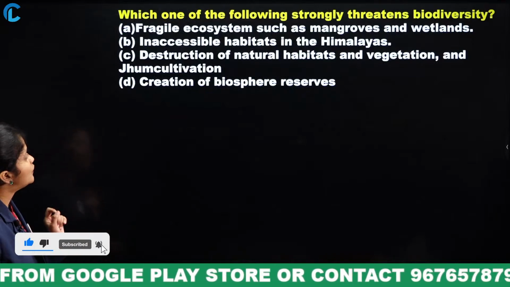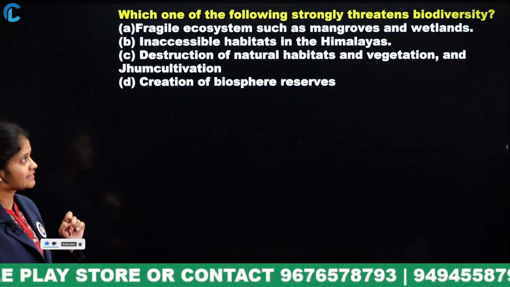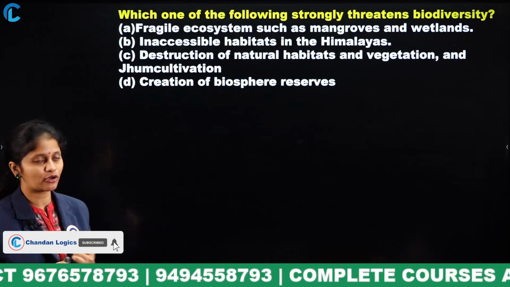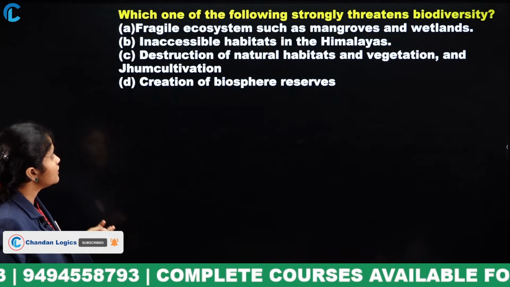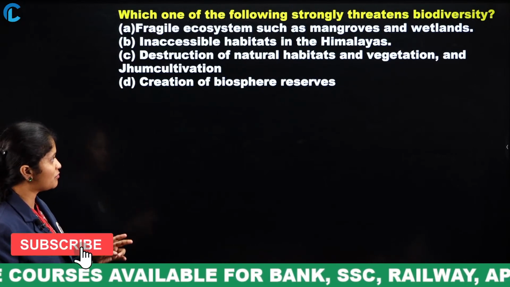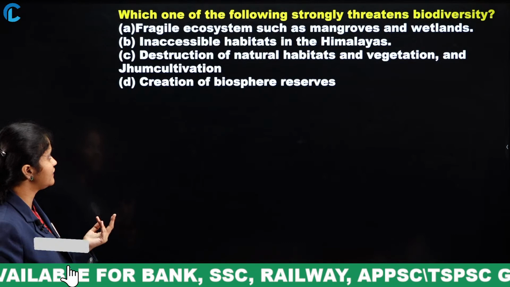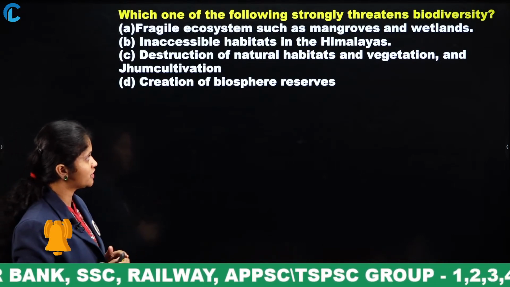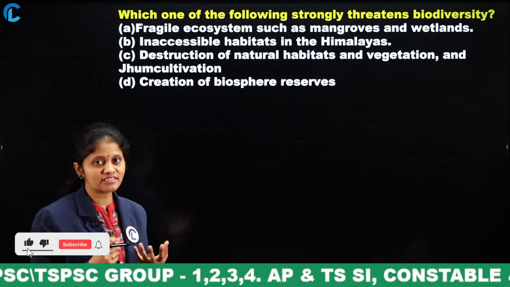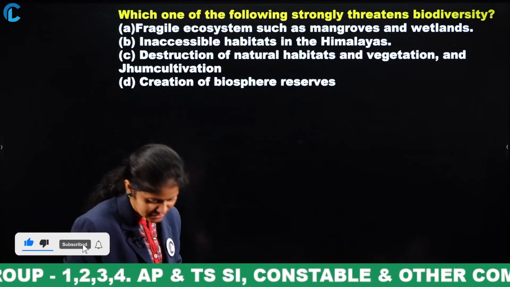Next, which one of the following strongly threatens biodiversity? Fragile ecosystems such as mangroves and wetlands, inaccessible habitats in the Himalayas, destruction of natural habitats and vegetation and Jhum cultivation, or creation of biosphere reserves. Try to concentrate here: what are the reasons that threaten the biodiversity?